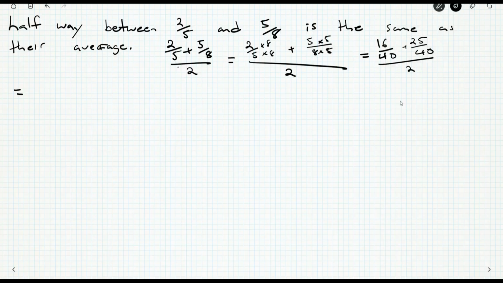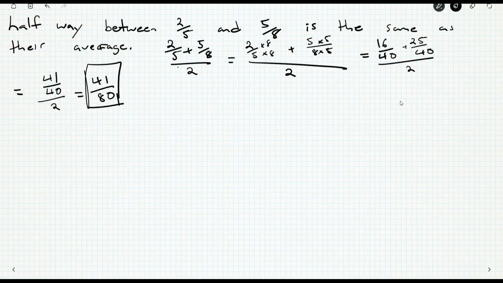Okay. 16 plus 25, that's 41. 41 out of 40, all divided by 2. That's going to be 41 out of 80. So that's just over a half, and that makes sense, at least a little bit. 2/5 is just less than 2.5 out of 5, which would be a half, and 5/8 is 1/8 more than 4/8, which would be a half. So yeah, this makes sense as a final answer.